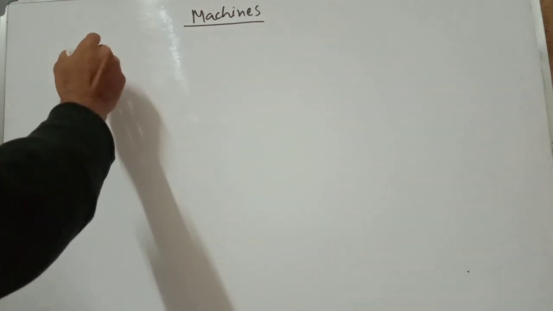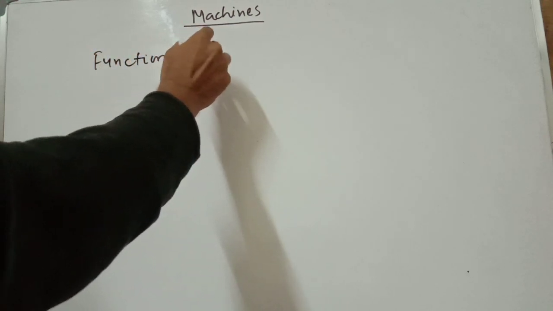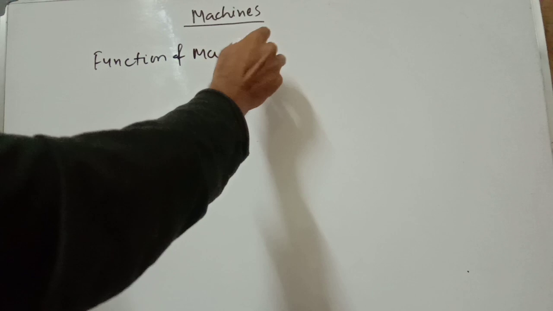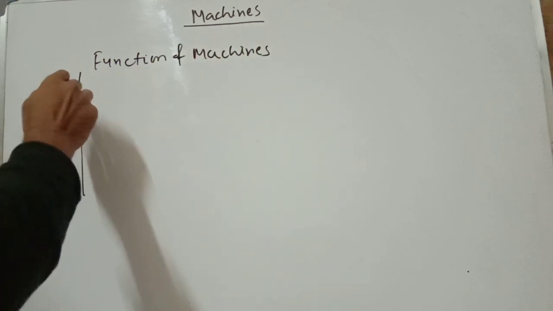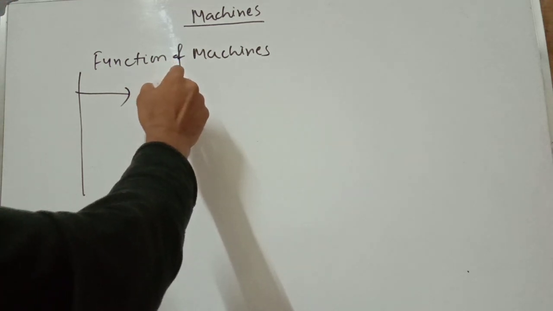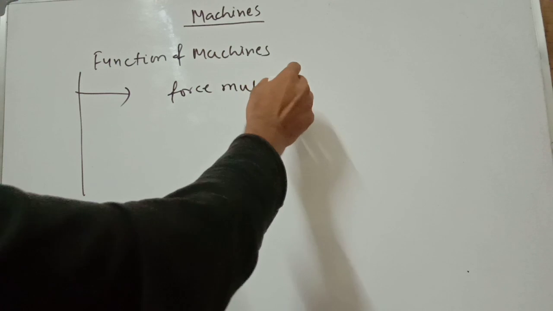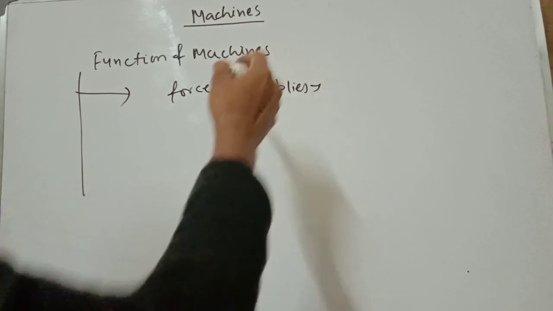Functions of machines. So what is the function of a machine? A machine works as a force multiplier. So what is a force multiplier?